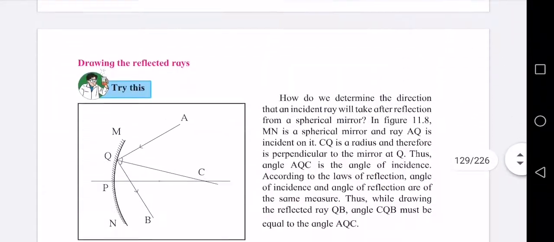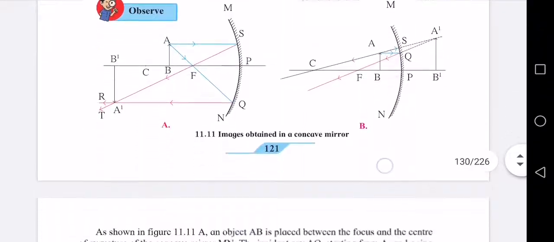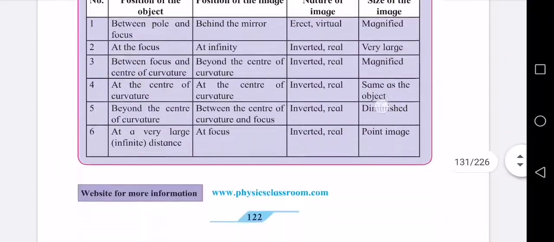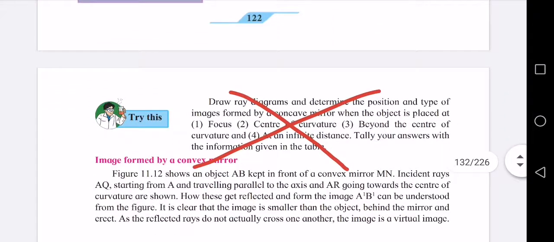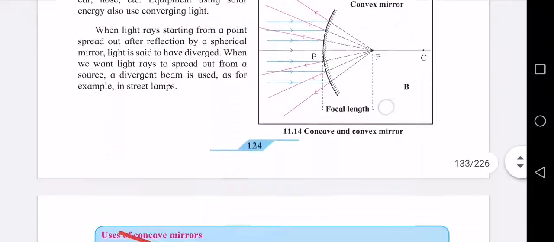119, 120, 121, 122, everything is there. Now page 123, try this, you cancel. Then next 124, everything is there.